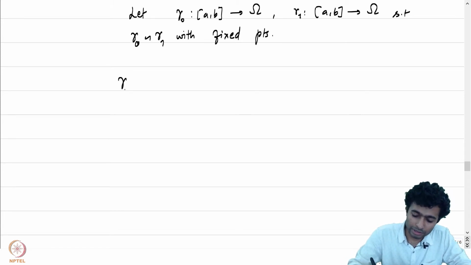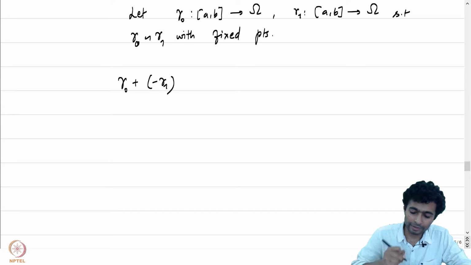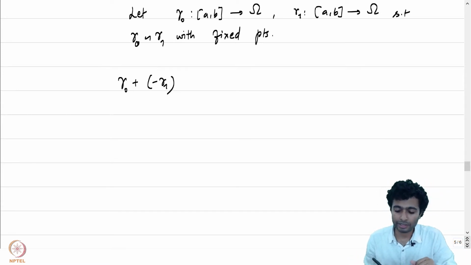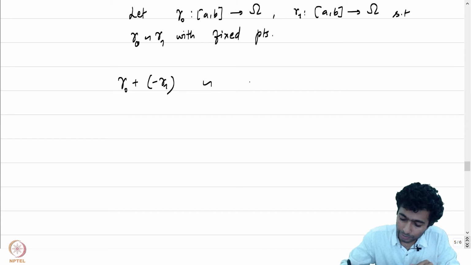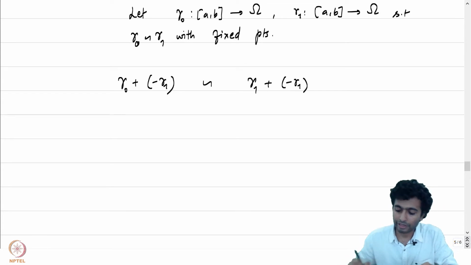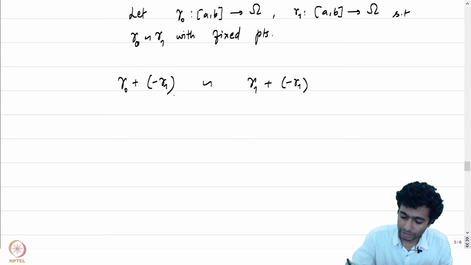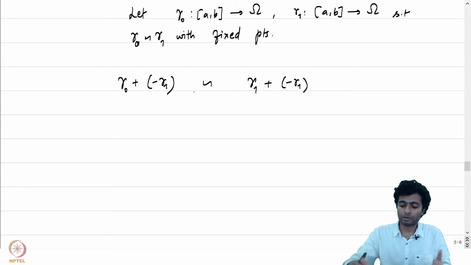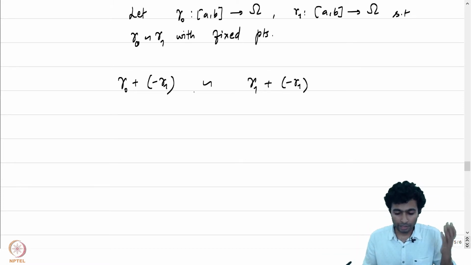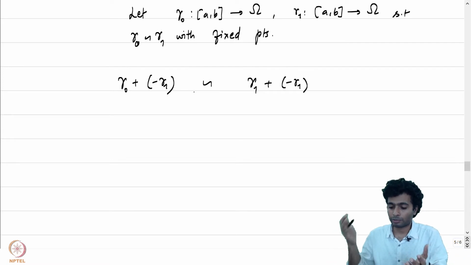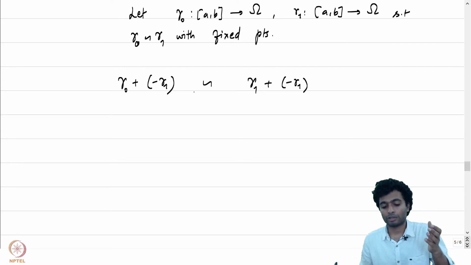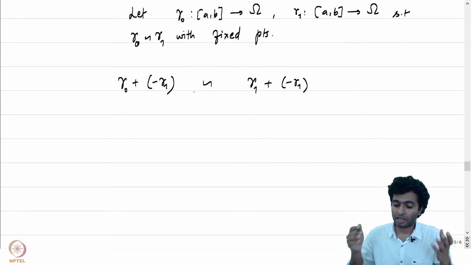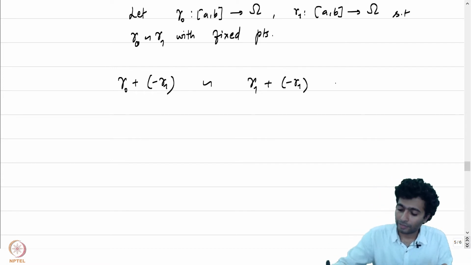And if you notice, gamma 0 plus the reversal of gamma 1, by one of the exercises given in the previous lecture, is homotopic to gamma 1 plus minus gamma 1. We have used actually more than one exercise from the previous lecture. The first one is to say that it is indeed reflexive. Minus gamma 1 is homotopic to minus gamma 1 itself. And if gamma 0 is homotopic to gamma 1 and minus gamma 1 is homotopic to minus gamma 1, then gamma 0 plus minus gamma 1 is homotopic to gamma 1 plus minus gamma 1 with fixed endpoints, of course.